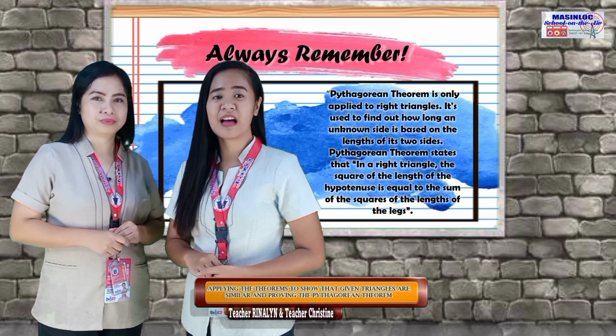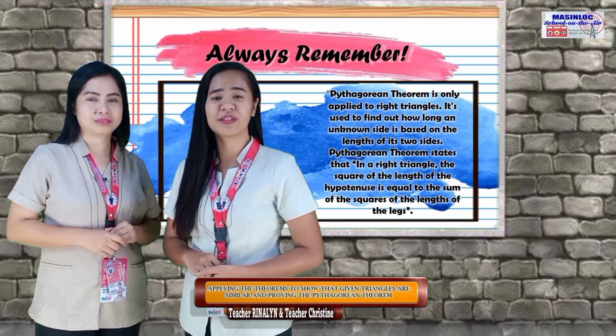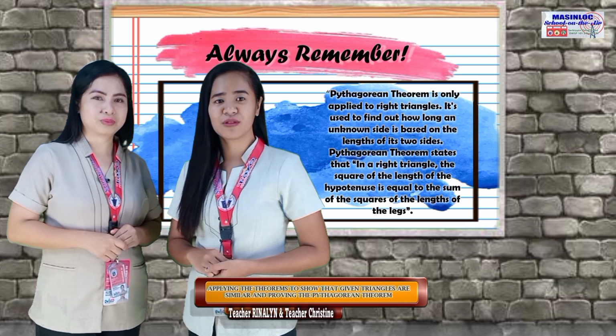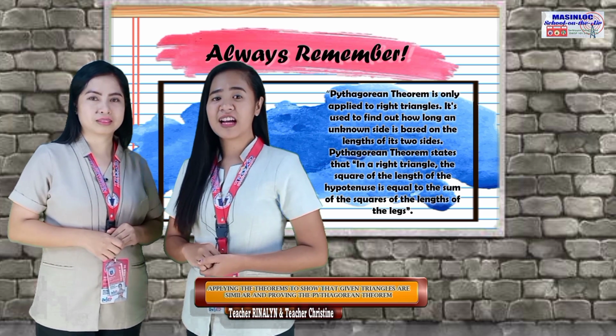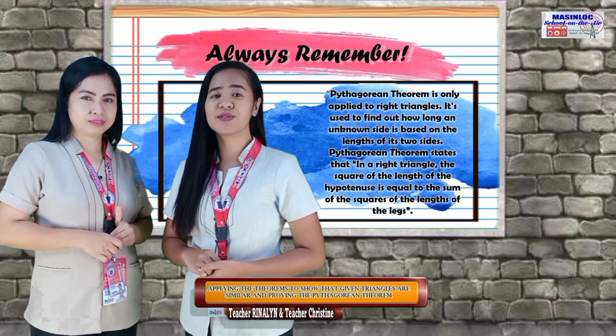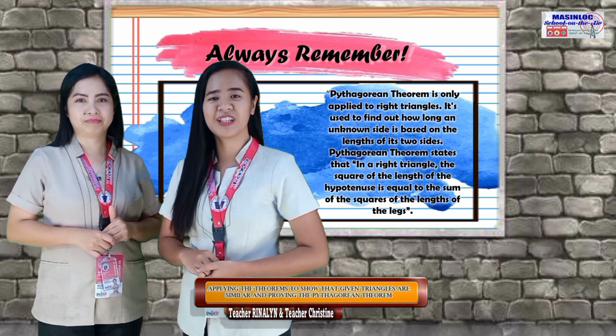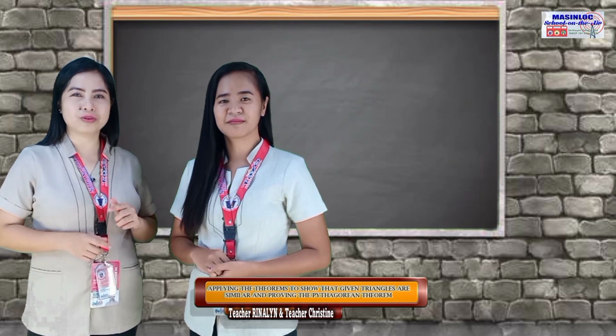It is used to find how long an unknown side is based on the lengths of the two other sides. Pythagorean Theorem states that in a right triangle, the square of the length of the hypotenuse is equal to the sum of the squares of the lengths of the legs. That's all about applying the theorems to show that given triangles are similar and proving Pythagorean Theorem.